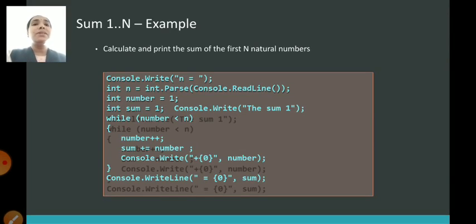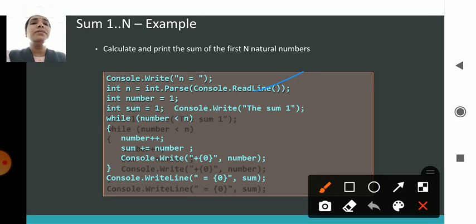Here is another example of a while loop where we take a number. Int number equals 1. In the initial stage it is 1, and the sum is also 1. Here we are also calculating the sum. So sum is initialized to 1, the number is initialized to 1, and Console.WriteLine prints the sum as 1 in the beginning.